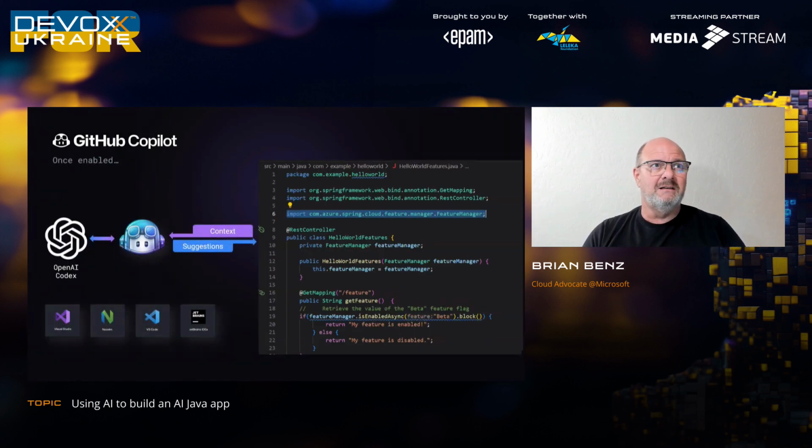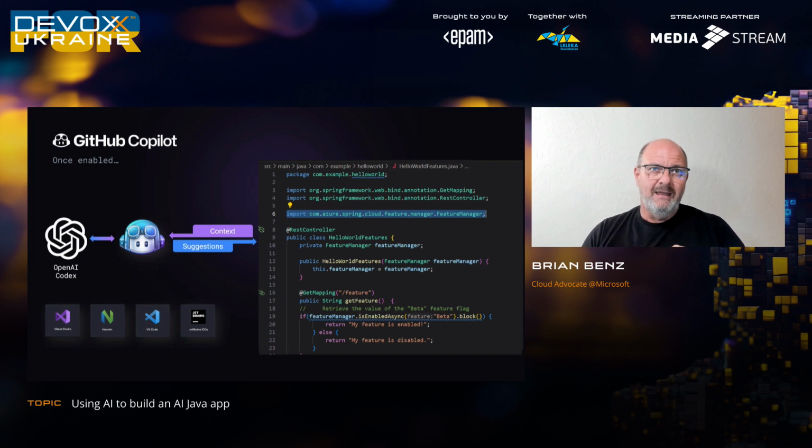And the way it works is there's an OpenAI Codex with a massive amount of code built in and trained. When you create these large language models, you have a bunch of parameters, and there's literally trillions of parameters in the large language models that we're using for GitHub Copilot and Copilot Chat.